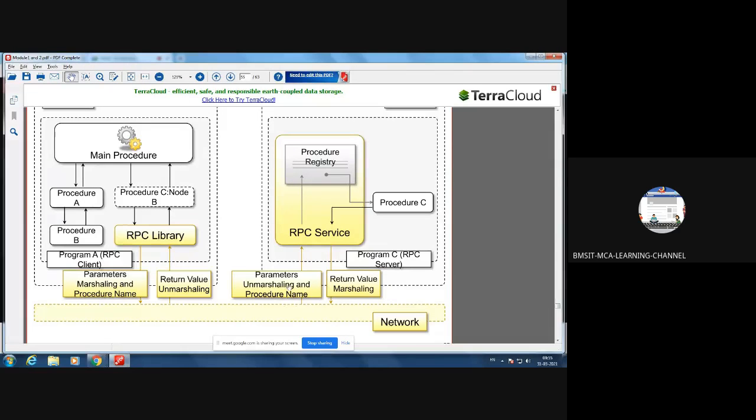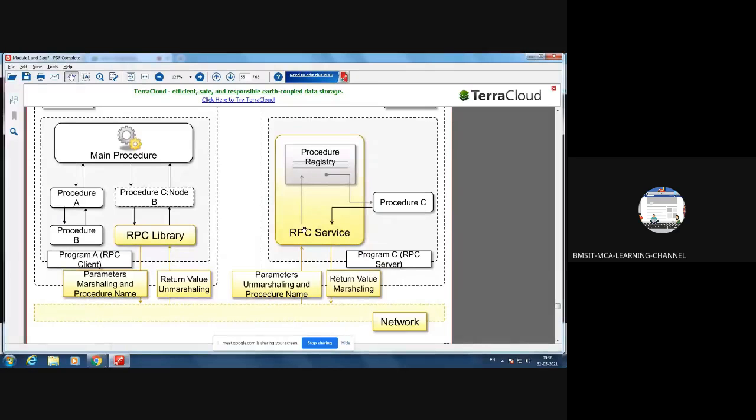And here the parameters are received, then unmarshalling is done. During unmarshalling, it will identify the packets and rearrange the sequence, then it will decrypt the data. Then here there is a software module called RPC service, that is remote procedure call service.